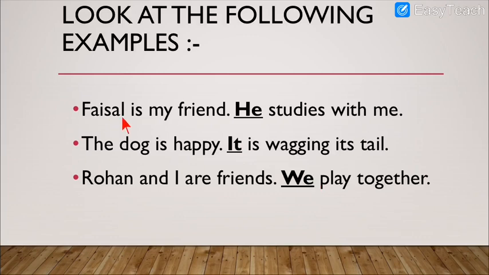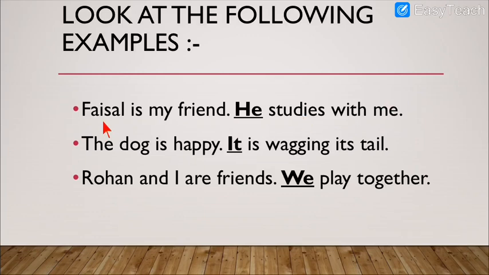Okay. Faisal is my friend. The first half of the first sentence says that Faisal is my friend, whereas the second part says that he studies with me. Here the noun Faisal is replaced with he. Instead of writing Faisal studies with me, it is written he studies with me.